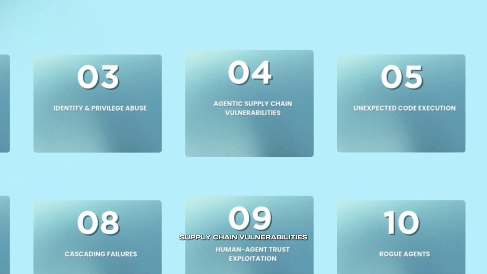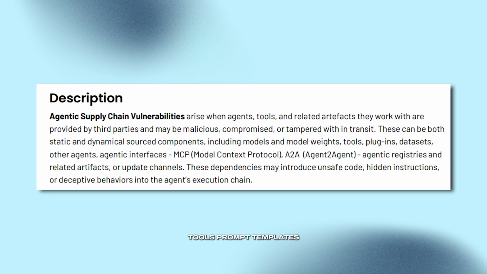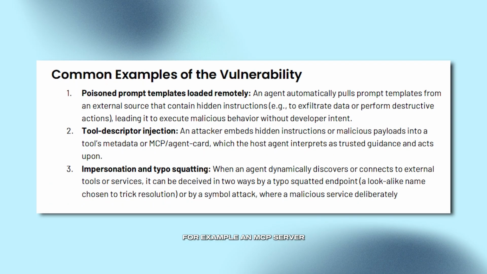Another danger comes from agentic supply chain vulnerabilities. In modern agentic stacks, agents fetch plugins, tools, prompt templates, models, and even sub-agents dynamically at runtime. That dynamic behavior is powerful, but it also means a single compromised dependency can radically change agent behavior or expose sensitive data. For example, an MCP server impersonating a trusted service could inject malicious code into workflows.